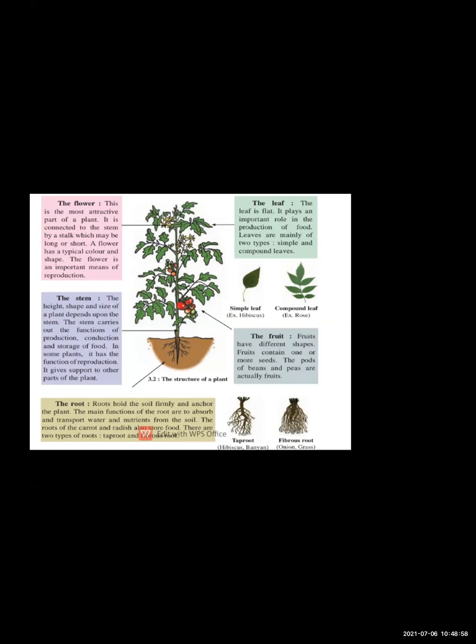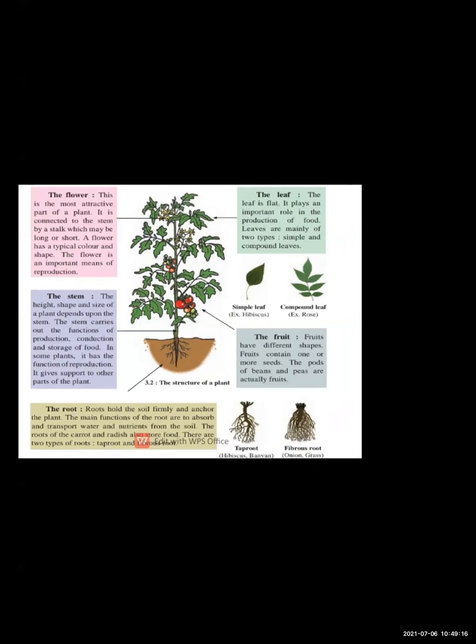It is growing below the soil. And what is the role of root? To absorb the nutrients and water from the soil. Now these roots are of 2 types. So roots कितने types के होते हैं? 2 types के. So first one is tap root and second one is fibrous root. यहाँ पे दिख रहा है आप लोगों को टैप रूट और फाइब्रस रूट.